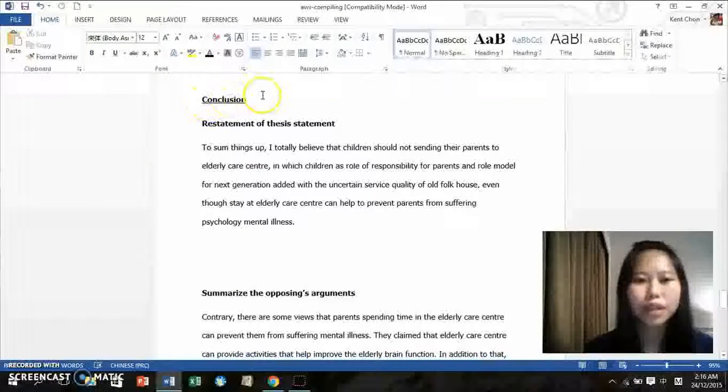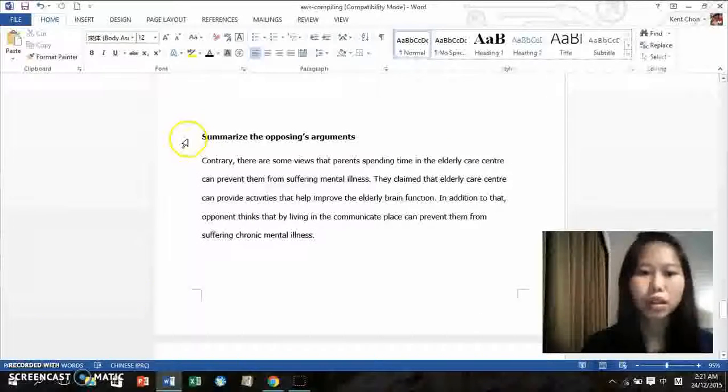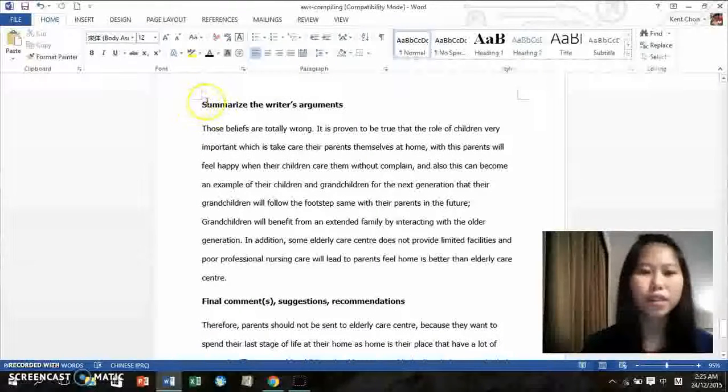Now I would like to present the conclusion. The first paragraph is a restatement of the thesis statement that children should not send their parents to elderly care centers, even though it prevents mental illness. The second paragraph is summarizing the opposing argument that parents spending time in the elderly care center can prevent them from suffering mental illness.